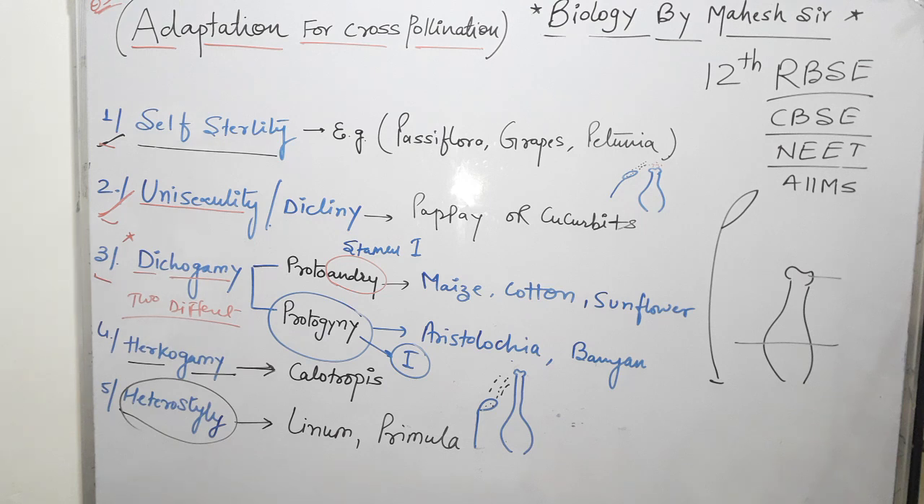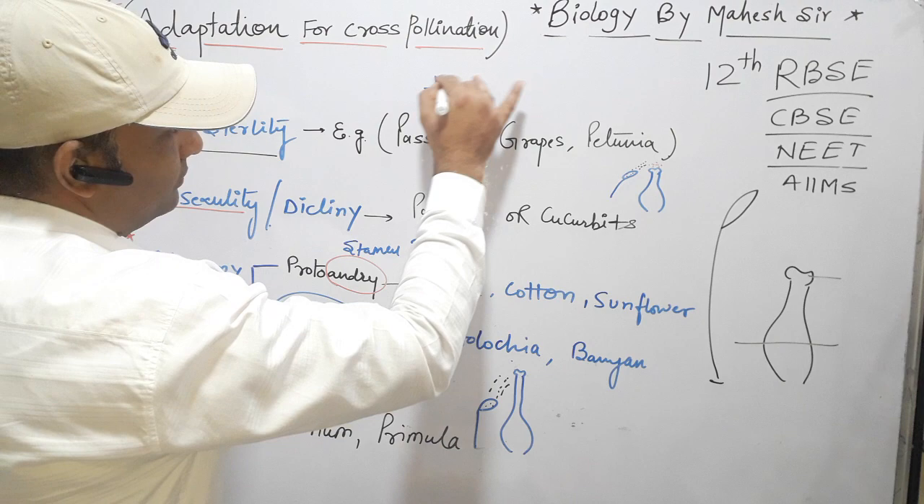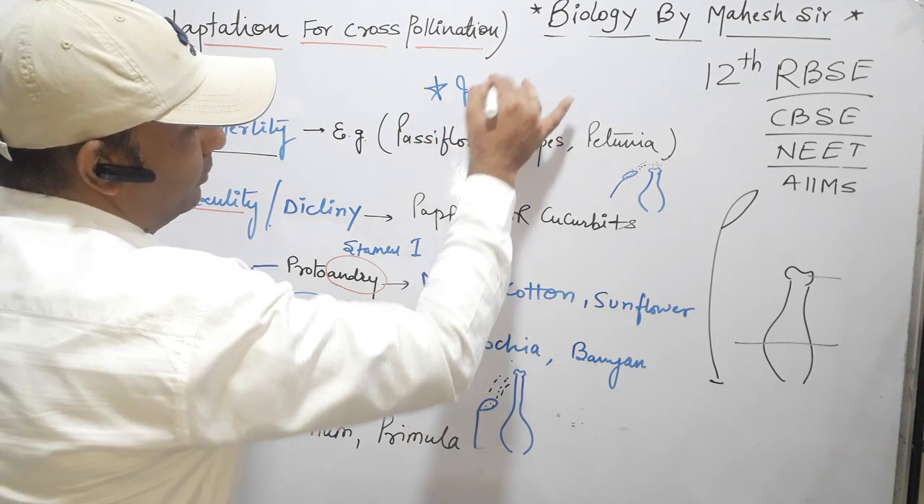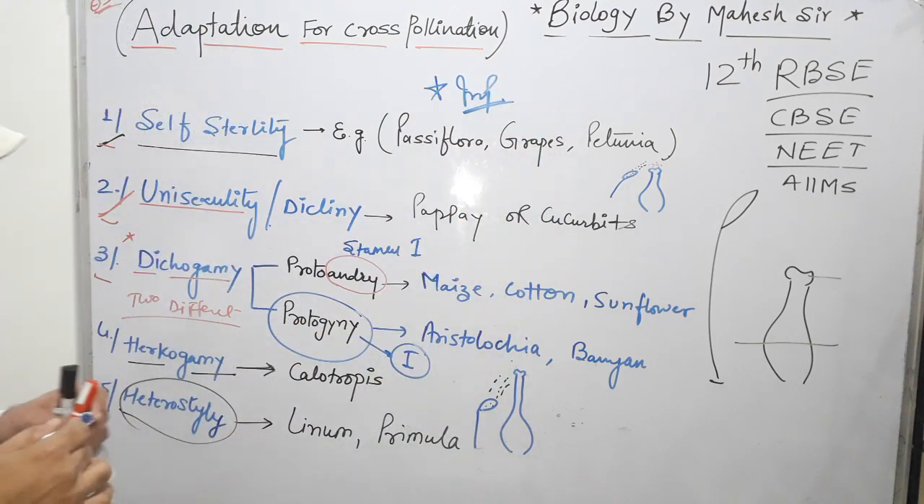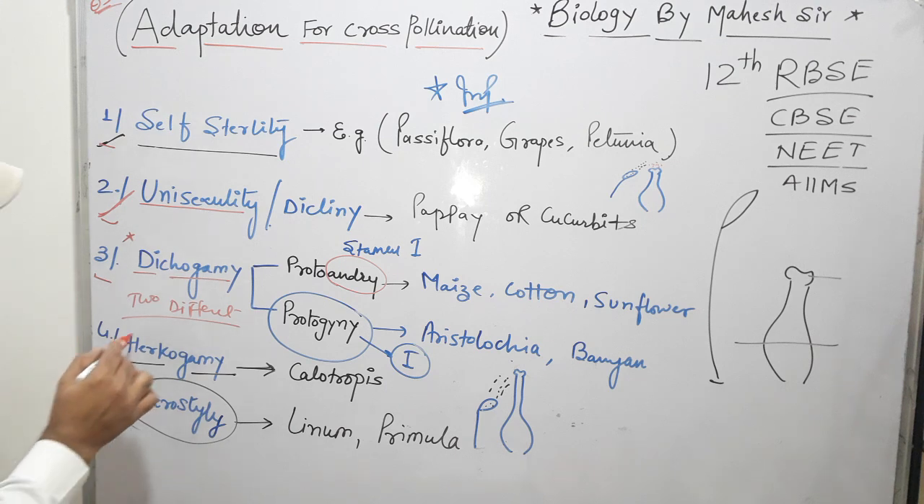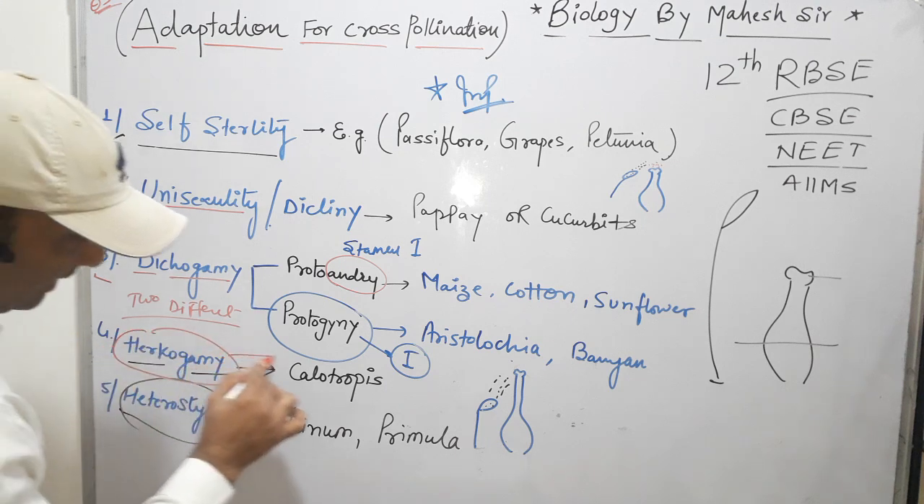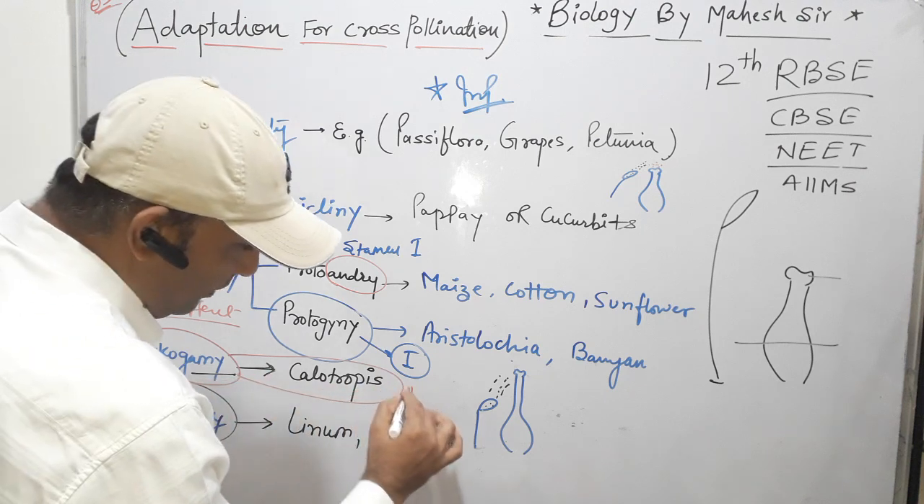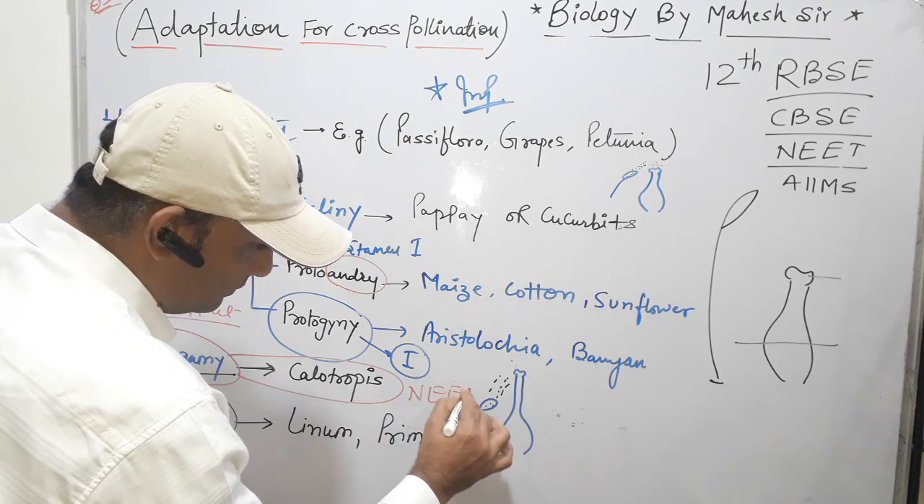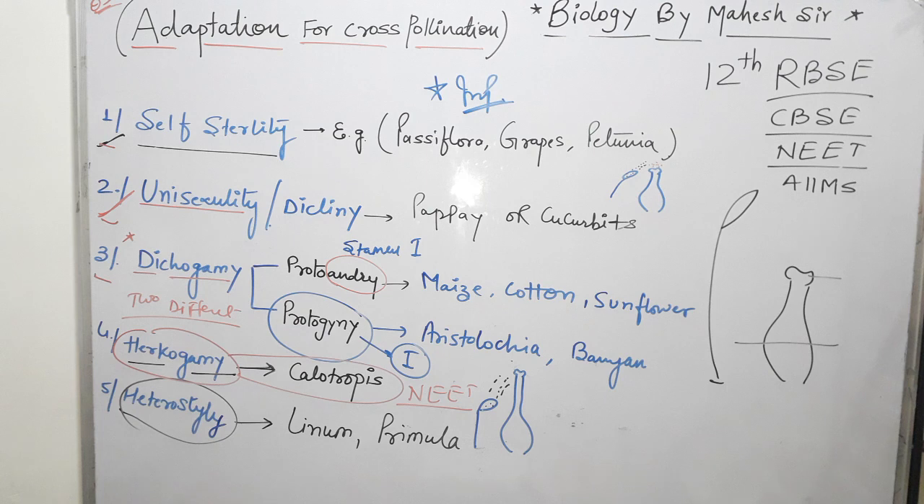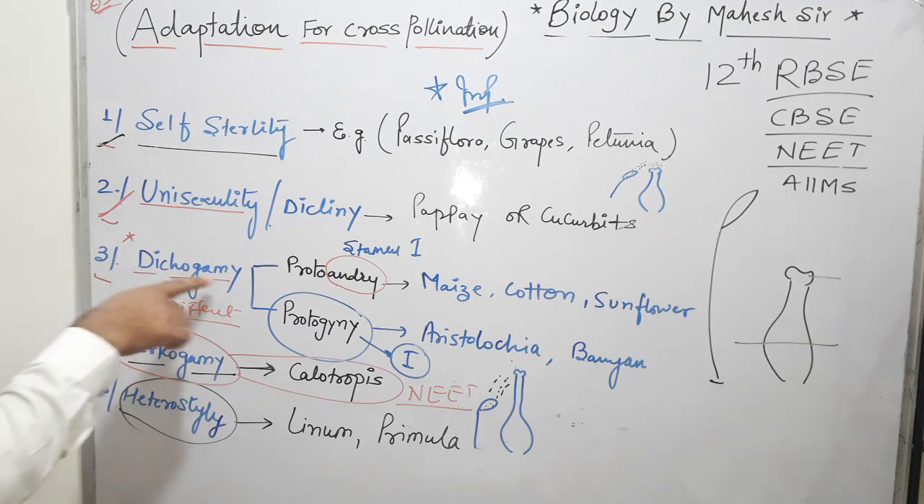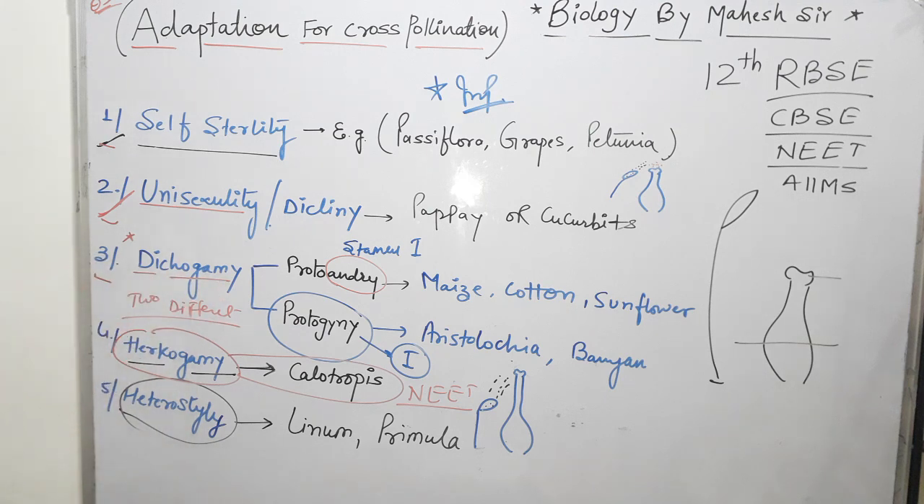For objective or NEET purposes, the examples are definitely very important. All examples are important for NEET. The most popular questions that definitely come are hercogamy with its example, and also some on dichogamy. So that is for subjective and objective purposes.